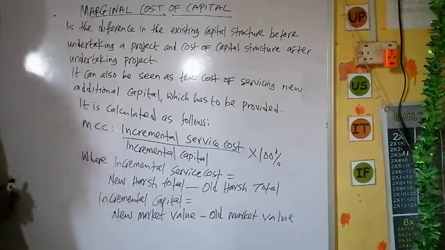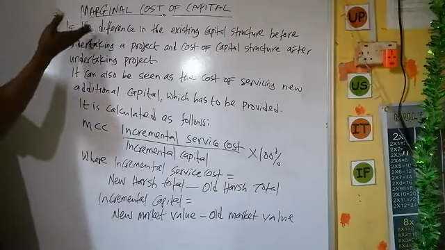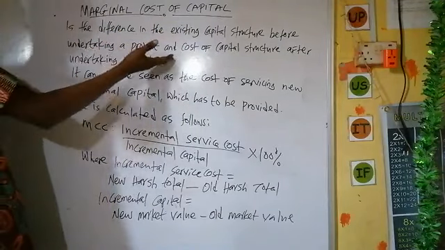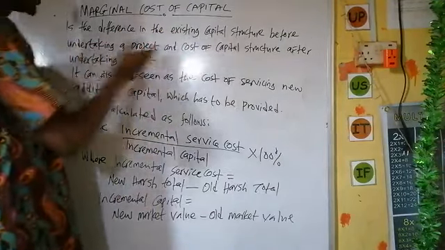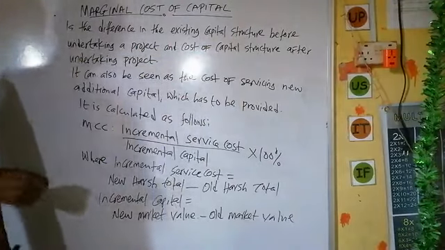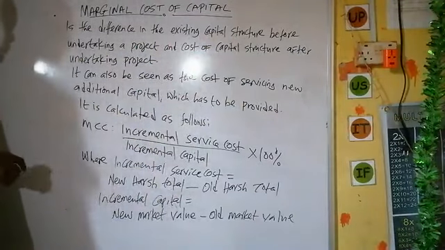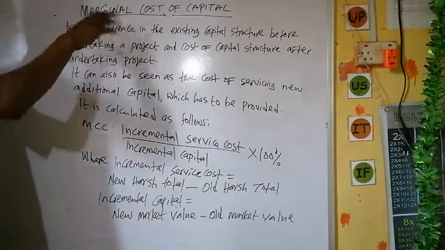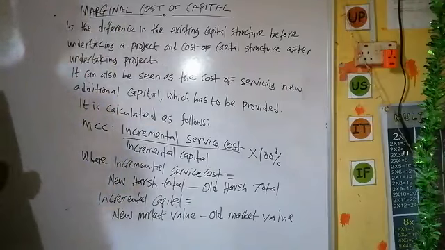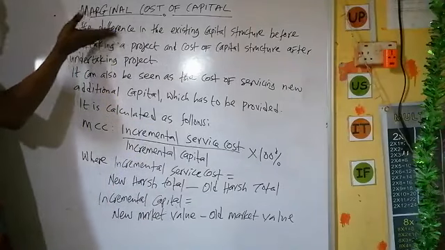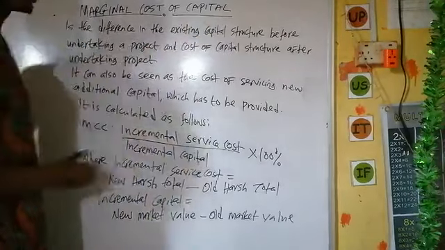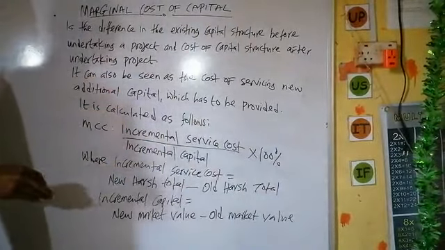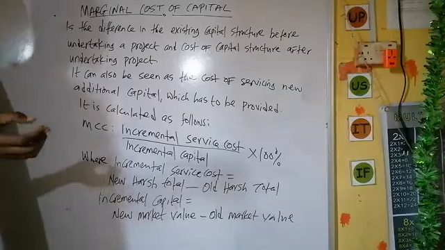So marginal cost of capital is the difference between the existing capital structure before undertaking a project and the cost of capital structure after undertaking the project. This explains what the marginal cost of capital is. Definitely a company has an existing capital structure. What do I mean by capital structure?